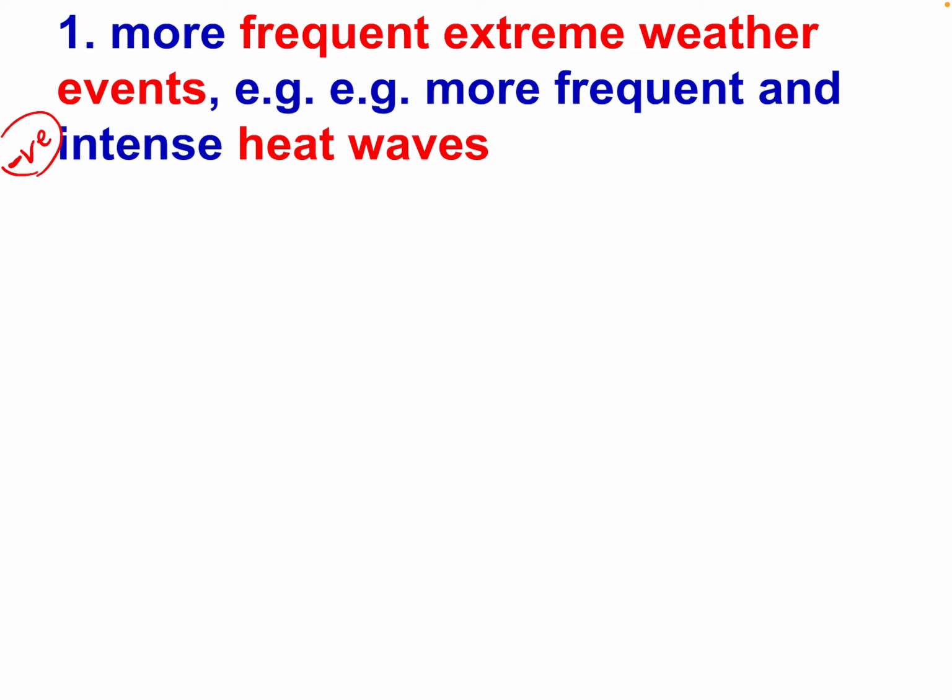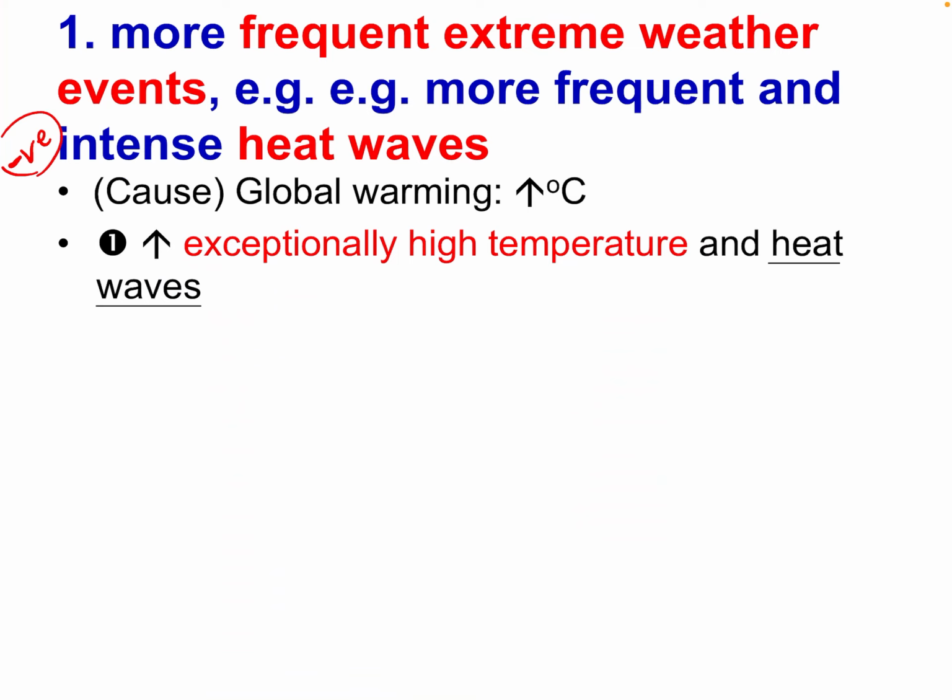So I know that maybe we finished the last part a bit rushed. So the last impact is about heat wave. I will quickly recap one more time. From your textbook, I think you learned there is an impact brought by climate change, which is heat wave. Because of the increasing temperature under global warming, it brings exceptionally high temperature. We call it heat wave, which affects a lot of people. The people will suffer from heat stroke. Okay, 中暑.